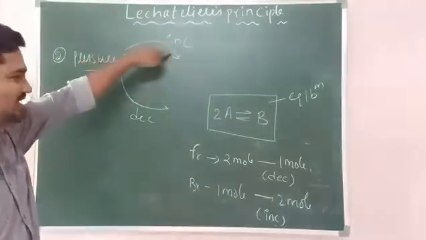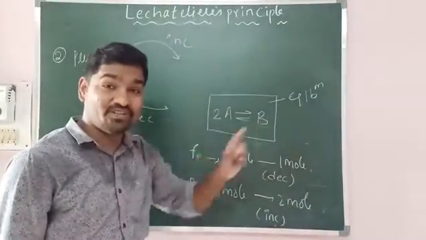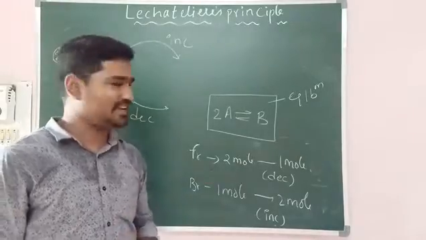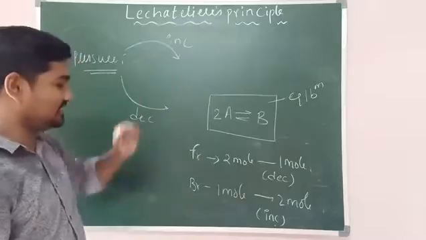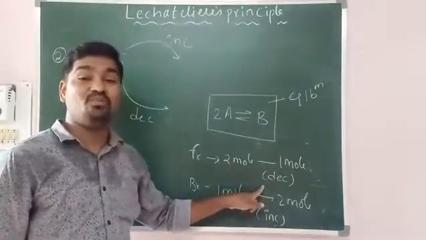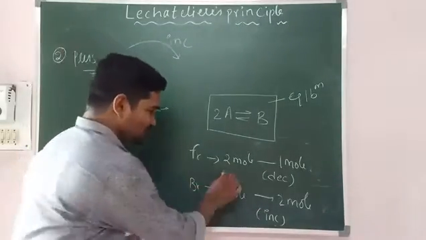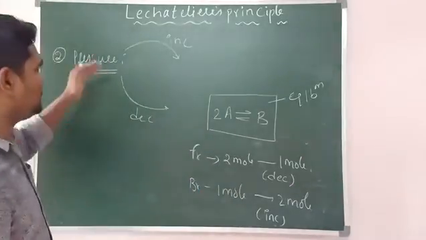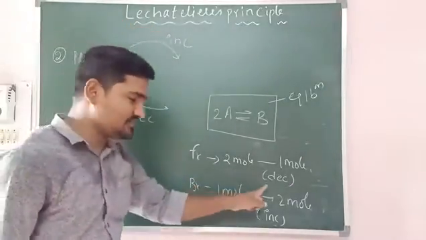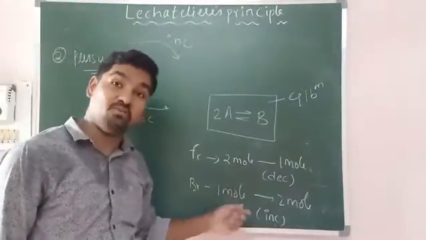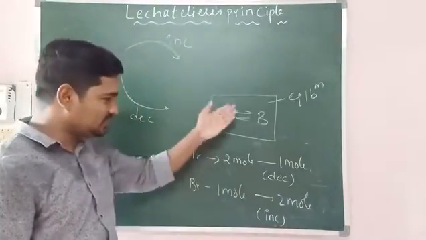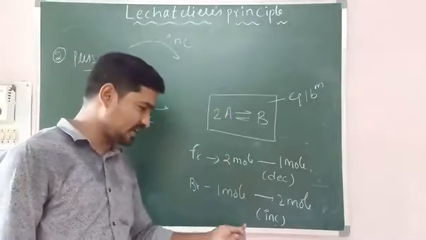Now, when pressure is increased, just now I said equilibrium will support in the opposite direction. Okay. So when pressure is increased, equilibrium has to support in which direction? Pressure increases. So it has to support in the moles decrease side. So what is the statement? When pressure is increased, equilibrium shifts in the moles decrease side. When pressure is decreased, equilibrium shifts in the moles increase side. And in this equation, forward is decreasing and backward is increasing.